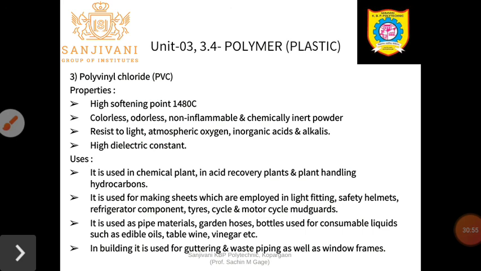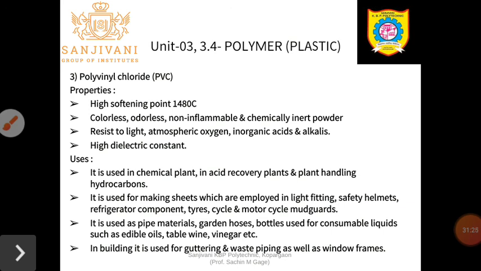It is used in making sheets which are employed in light fittings, as they have a high dielectric constant as well as being good insulators. Safety elements, refrigerator components, tires, cycle and motorcycle mudguards are made from the PVC. Next one, it is used as a pipe material. Garden hoses, bottles used for consumer liquids such as edible oil, table wine, and vinegar.